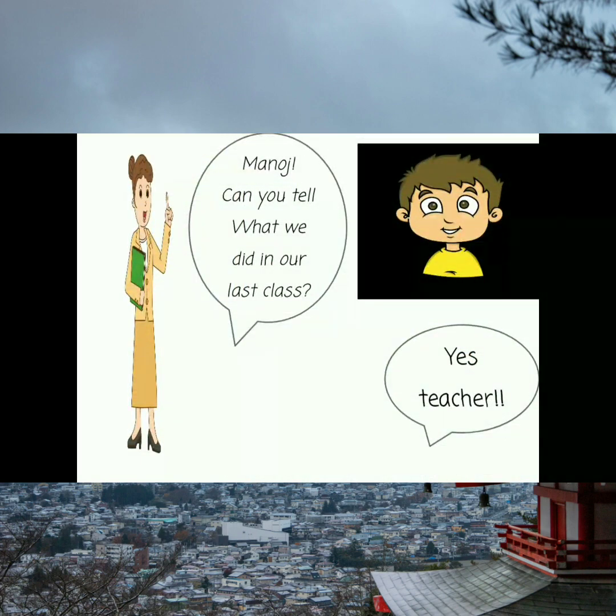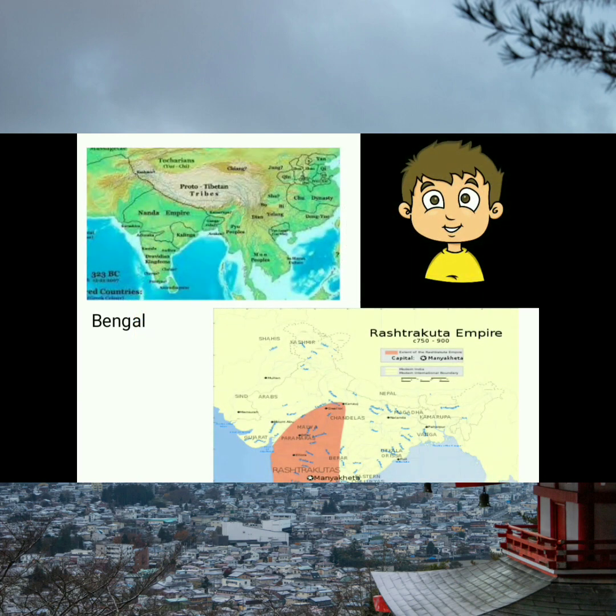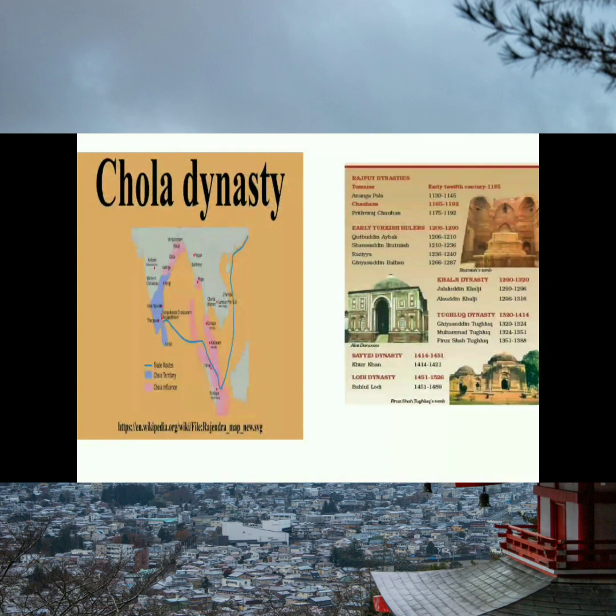Manoj, can you tell me what we did in our last class? Yes, teacher. We studied about Bengal, the Pal dynasty, the Rashtrakuta Empire, the Chola dynasty, the Delhi Sultanate, the Rajput dynasty, the early Turkish rule about Qutbuddin Aybak, Razia Sultana, the Sayyid dynasty, the Lodi dynasty, the Khalji dynasty, and the Tughlaq dynasty.